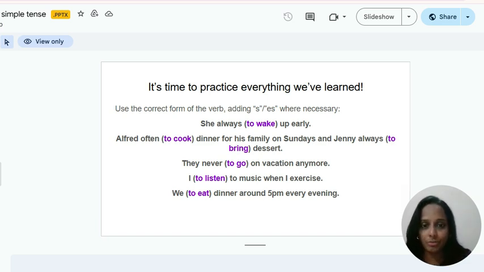I'm going to read the questions for you. Use the correct form of the verb, adding s or es wherever necessary. She always, in the brackets, to wake up early. So that's the base form. You need to check whether to put S or ES, and based on the sentence, make a decision and write your answers. Alfred often to cook dinner for his family on Sundays and Jenny always to bring dessert.